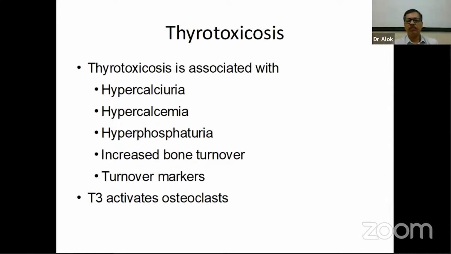Thyrotoxicosis is known to be associated with hypercalciuria. Hypercalcemia is still seen, but it is seen in a smaller number of cases, maybe around 25 to 30% of the cases only. Hyperphosphatemia is also there. Thyrotoxicosis is also associated with increased bone turnover, and the bone turnover markers are also increased